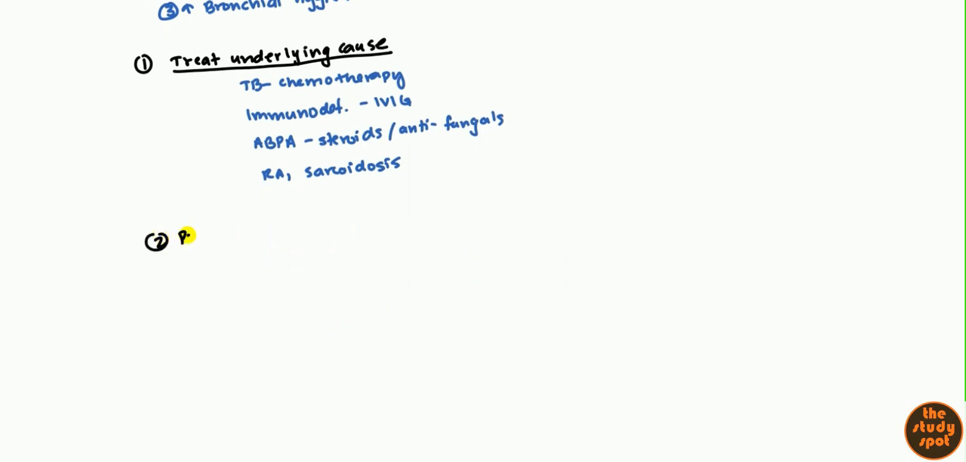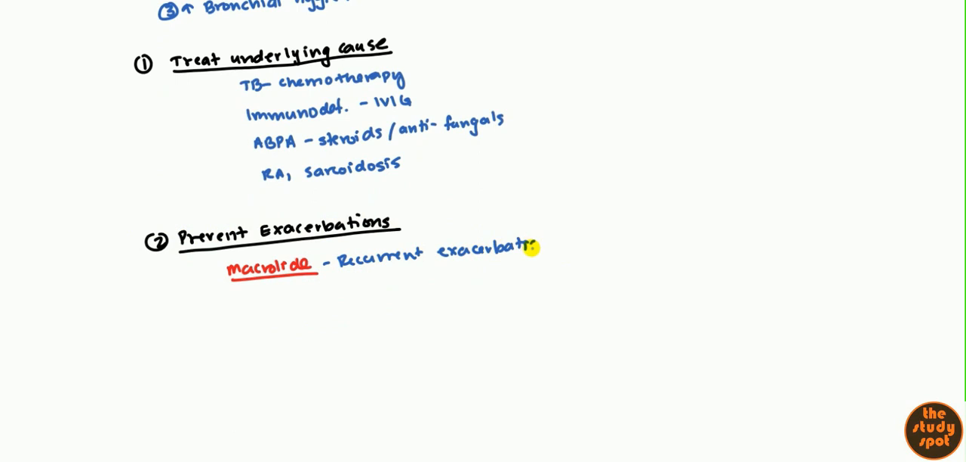So the second thing is when they get an exacerbation, first thing you want to do is try to prevent an exacerbation. This is first done by macrolides given prophylactically. You give these to patients who have recurrent exacerbations, and the mechanism of action is that it inhibits Pseudomonas, especially the biofilm of Pseudomonas. So this has been used, and it has been shown to limit that Pseudomonas.